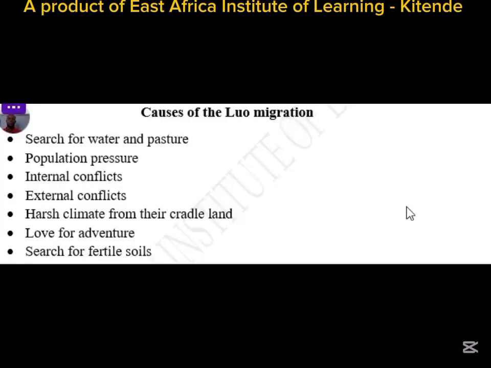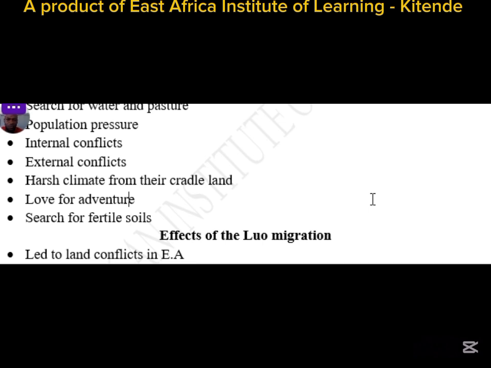After knowing briefly about the Luo people, who migrated from a place called Bahr el Ghazal in southern Sudan and entered into East Africa following the Nile and Lake Albert, we want to see why they migrated into East Africa. The following are some of the causes of the Luo migration. One, the search for water and pasture for their animals. The migration of the Luo was pushed by the search for pasture, that is grass for animals, and water for both humans and animals.